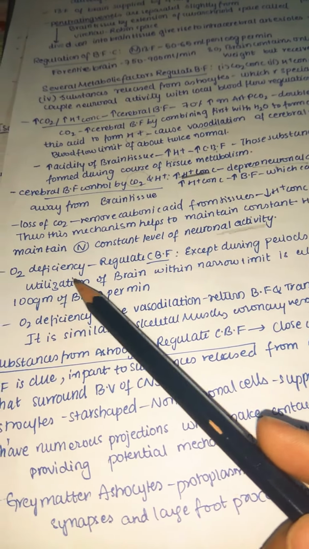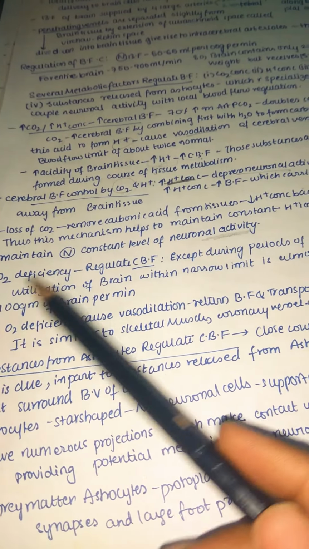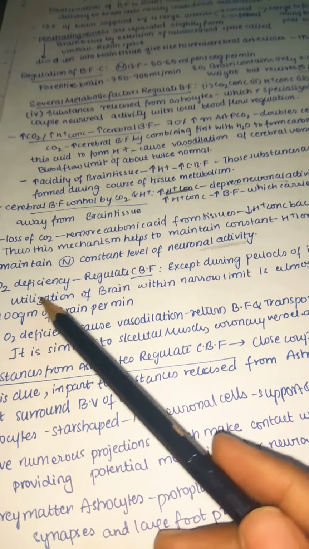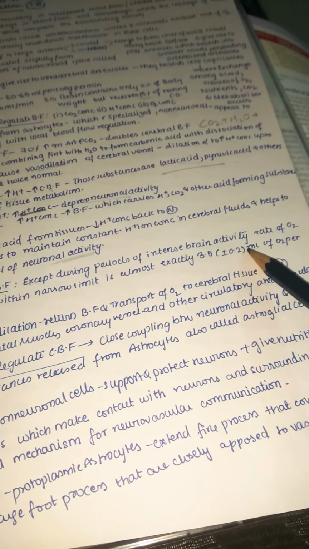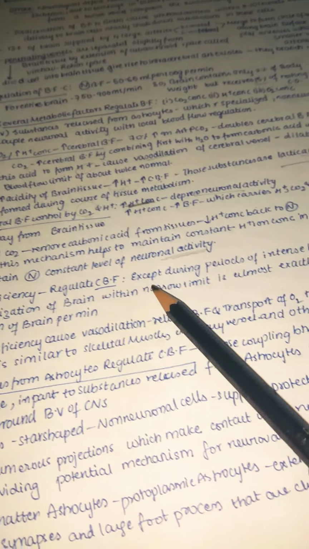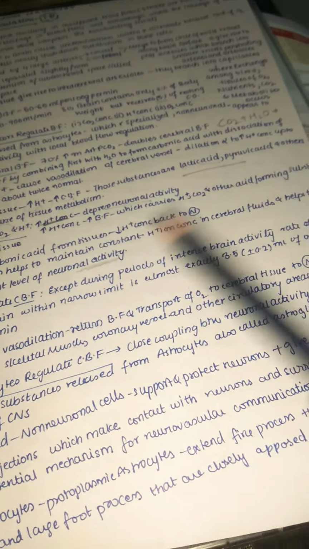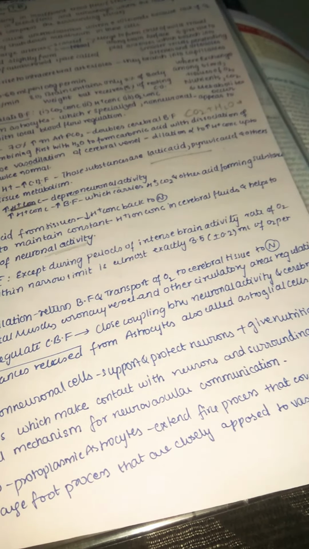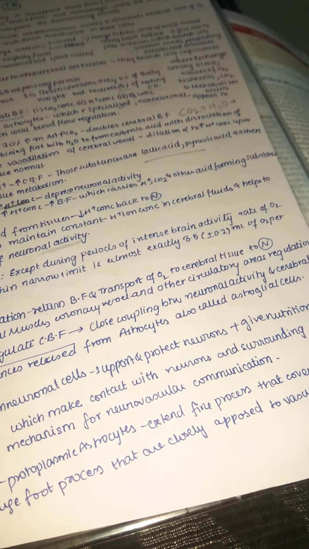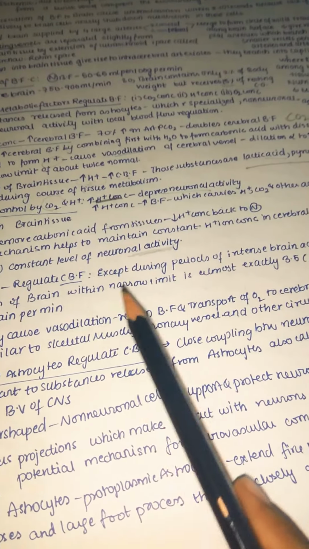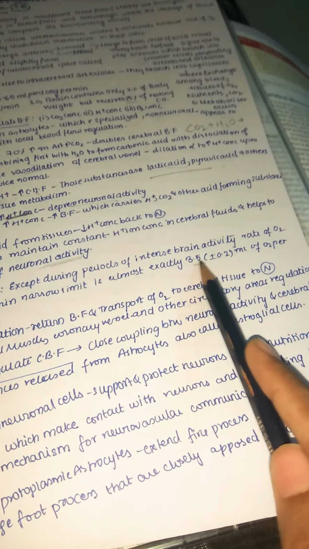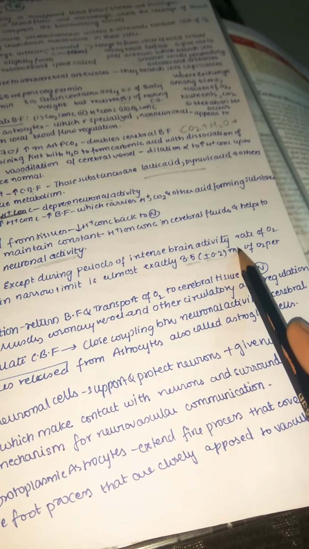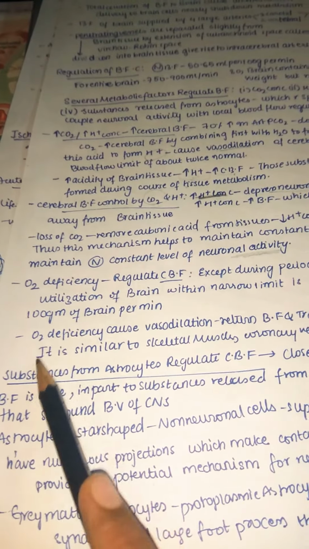Now let us see what happens if oxygen is deficient in our brain. Whenever oxygen deficiency takes place, it may also regulate the cerebral blood flow. Let us see how. Except during periods of intense brain activity, the rate of oxygen utilization of the brain stays within a narrow limit, because during intense activity, higher metabolism and higher blood flow are required, which means higher oxygen is also required. Except in those cases, normally the brain does not require that much oxygen. Normally it requires about 3.5, plus or minus 0.2, milliliters of oxygen per 100 grams of brain per minute.